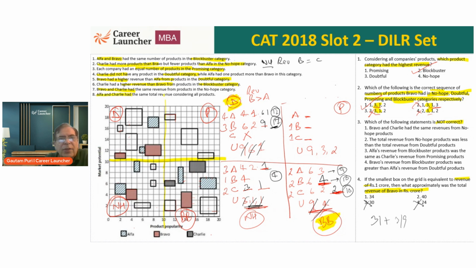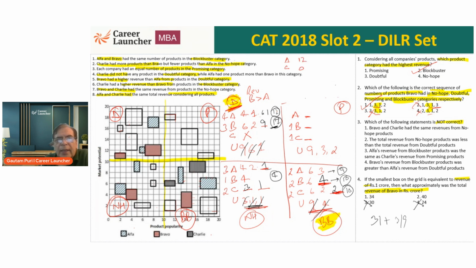Alpha and Charlie had the same total revenue considering all products. Okay. Let's look at the revenue of Alpha and Charlie from these areas. So far, as far as the doubtful category is concerned, Alpha and Charlie are 12 and 0.